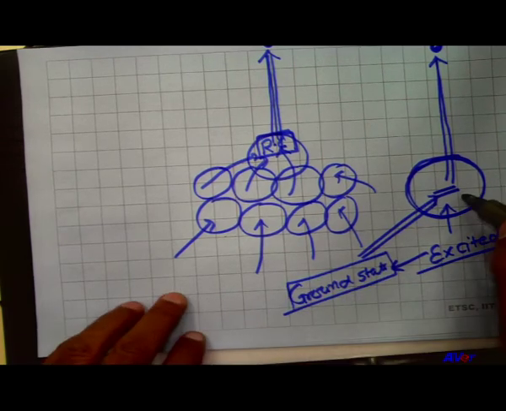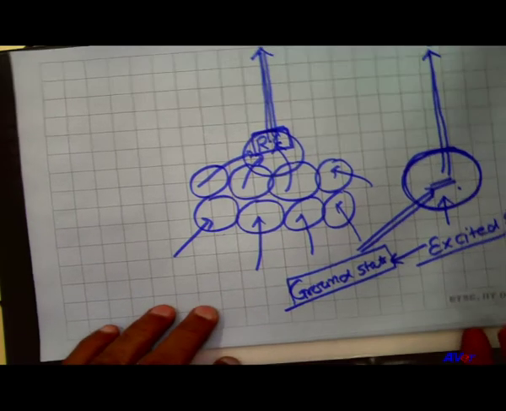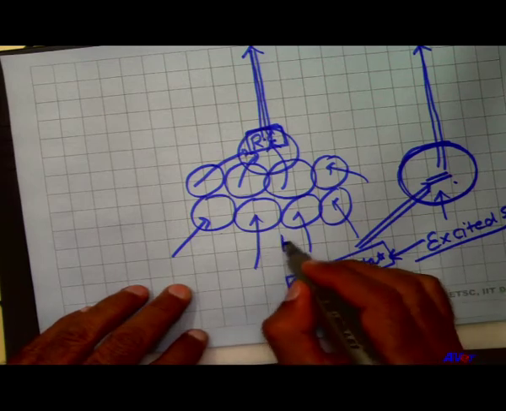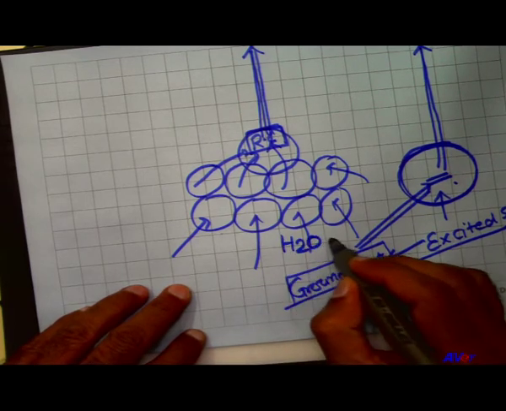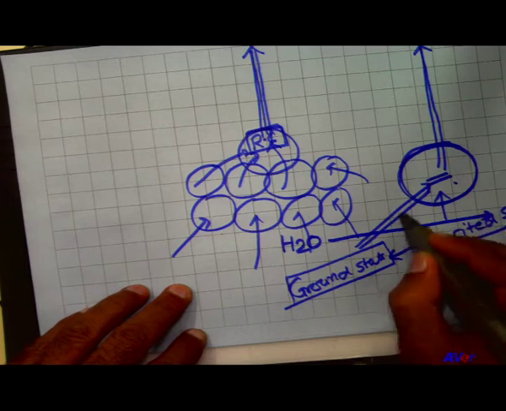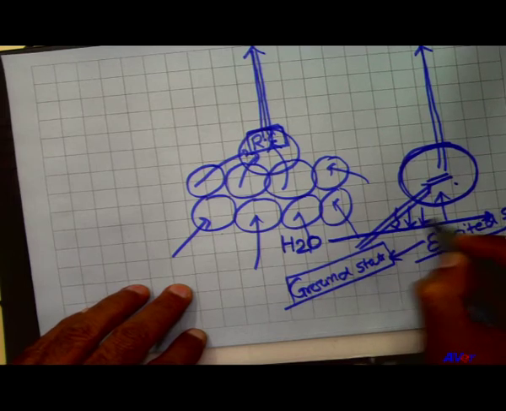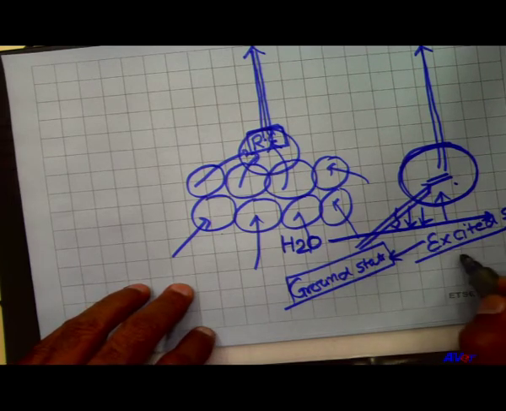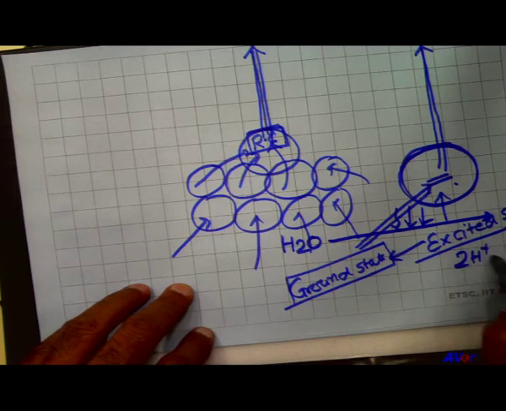For coming into the ground state, the water is going to be broken down, and sufficient light is here. This water releases protons, electrons and oxygen.